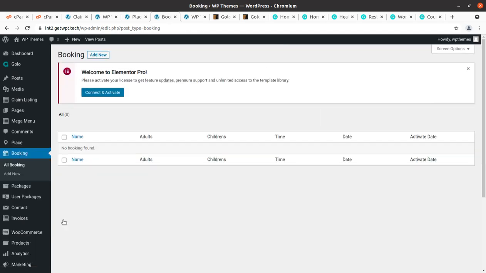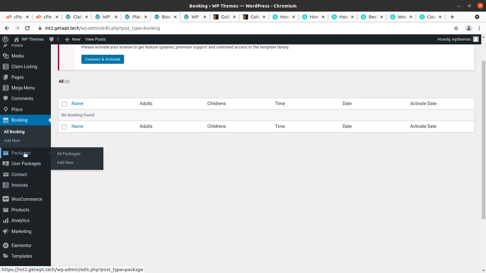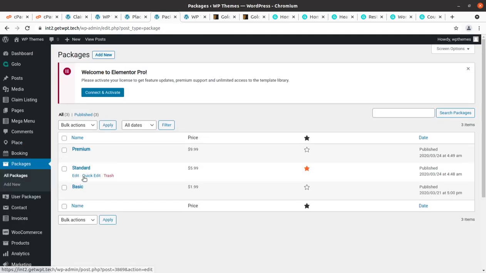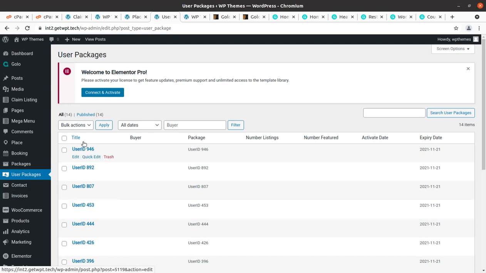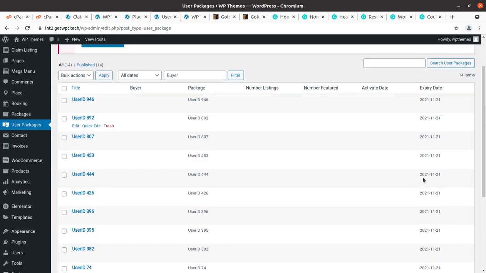so if you are making hotel listing and all such things, so booking option can be activated and you can use these features. Similarly, packages have been given separately. So premium, standard and basic package you can offer to your website visitors for listing, and user packages you can decide. So you can build package and user ID. So whatever package has been selected by the user is displayed here, and you can edit or enhance the pictures, I mean the packages, or similar activities are here.